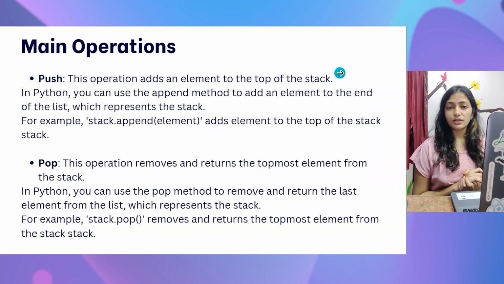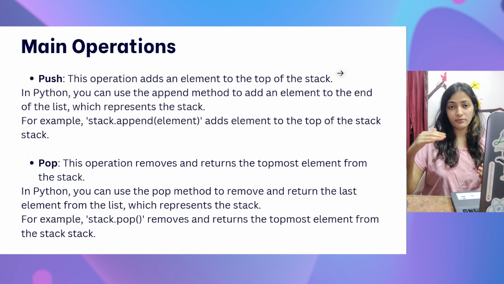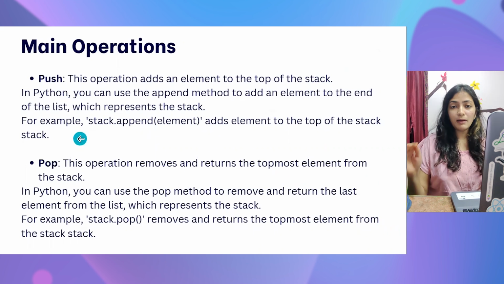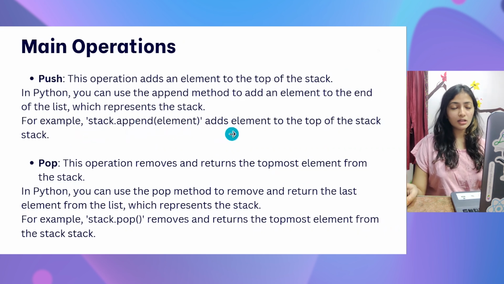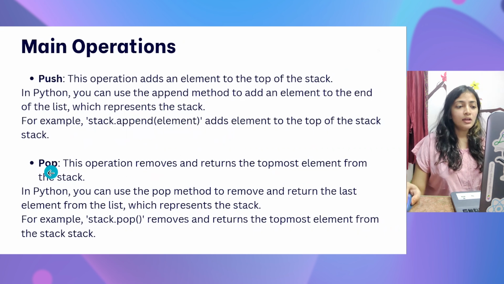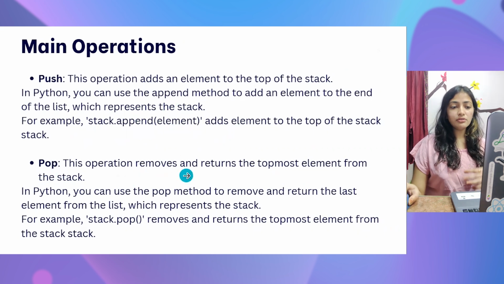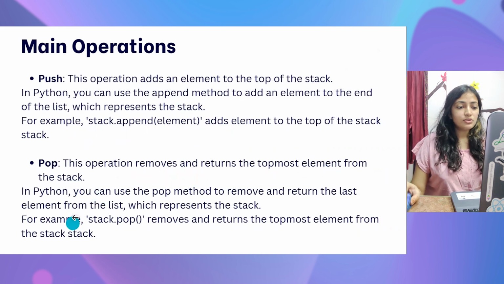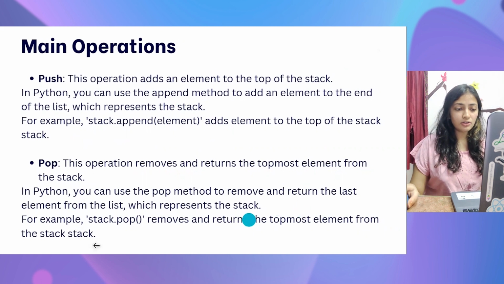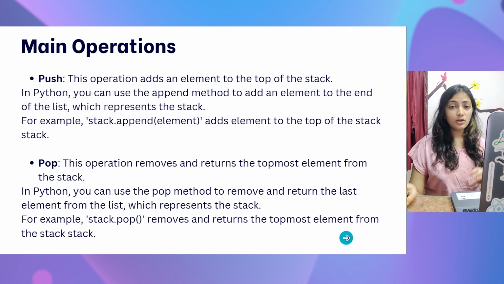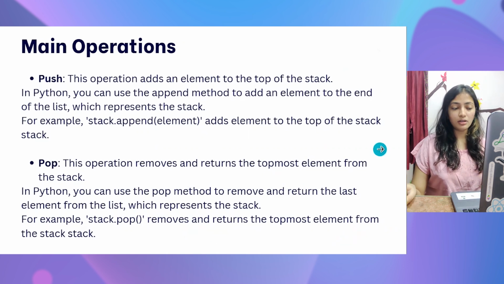So what are the main operations? First one is the push. This operation adds the element to the top of the stack. And in Python, we use stack.append and the element to add the element at the top. Next is pop. This operation removes and returns the topmost element from the stack. In Python, for that we use the pop method. So stack.pop removes and returns the topmost element from the stack called stack.